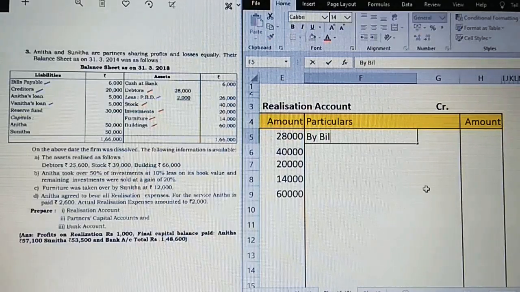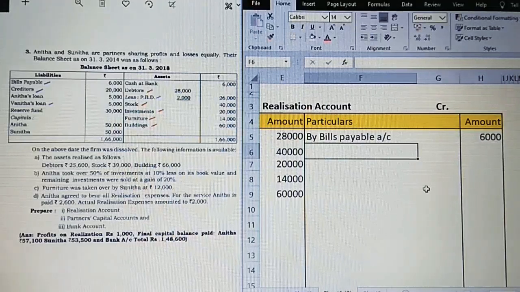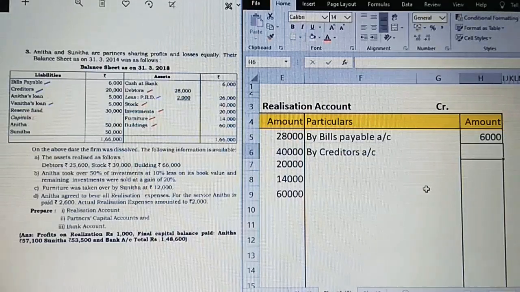By bills payable account 6,000. By creditors account 20,000.